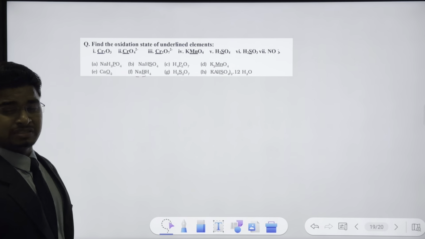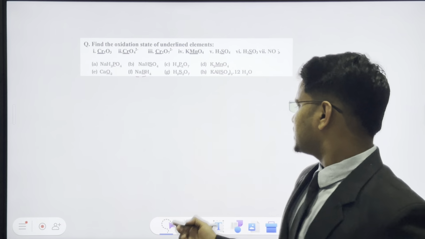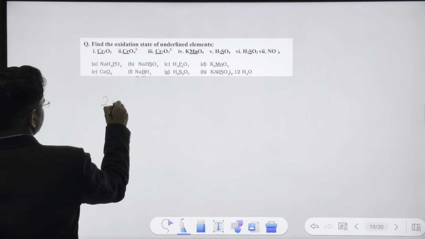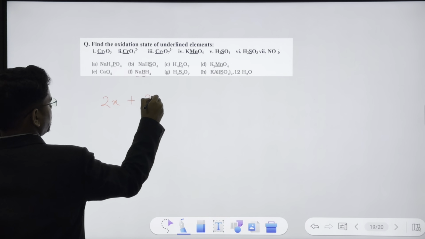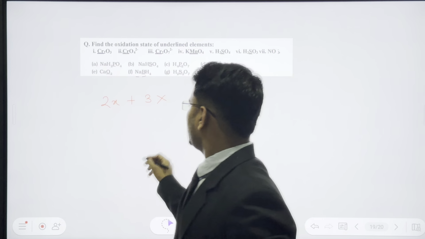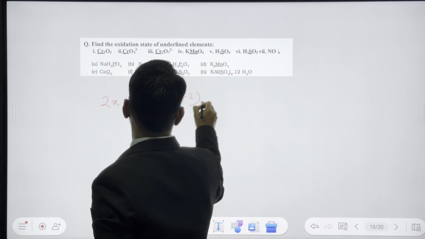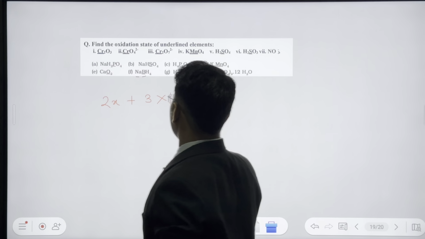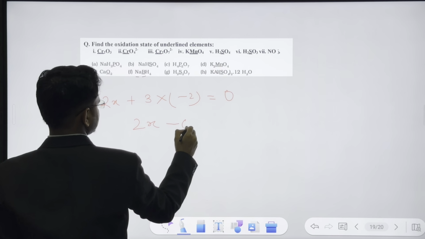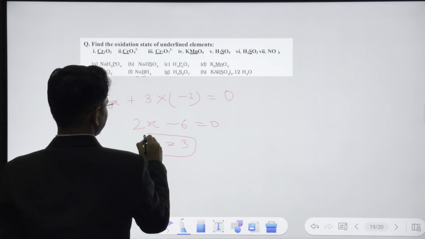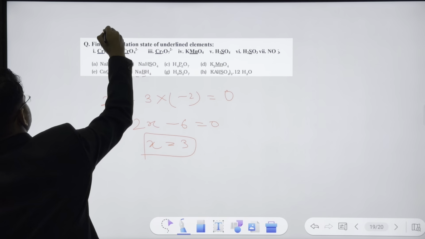We don't know the oxidation state of chromium, so we assume it to be X. So 2 into X plus 3 into oxygen, which is -2, so 3 into -2, is equal to the overall charge present in the system. The overall charge is 0. So 2x minus 6 is equal to 0, so x is equal to 6 by 2, that is 3. So the chromium oxidation state is +3.